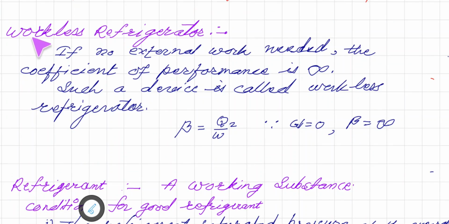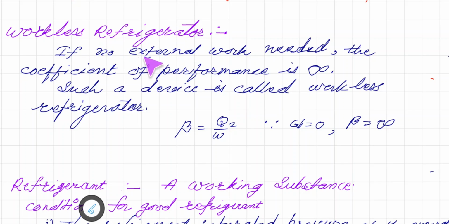There is another concept, that is a workless refrigerator. So remember, the word workless is there. Now we know that naturally heat is transferred from higher temperature to lower temperature. But in a refrigerator, a reverse thing is happening, that heat is being transferred from lower temperature to higher temperature. But for that we need to do external work.